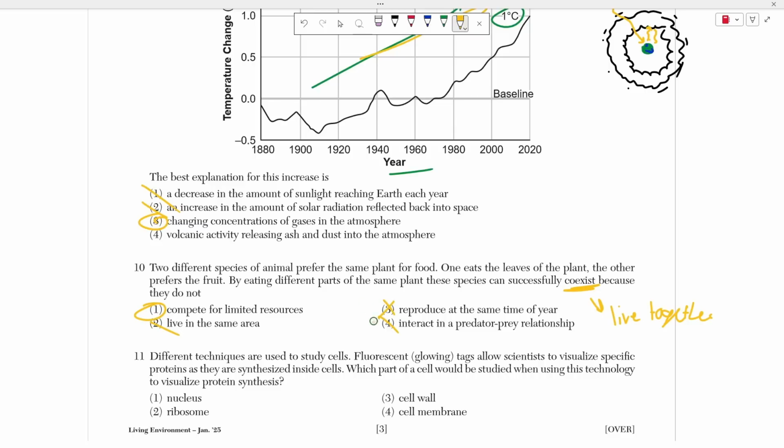And choice 3 doesn't really have to do anything. If they reproduce at the same time of year, if anything, that would increase their competition, because now all their offspring have to compete for more food, and there's a bigger strain and demand for food in that environment. But again, they don't compete for limited resources, right? The major reason why animals compete, or 2 species cannot coexist, is because they have the same food source. In this case, they have different food sources. One eats the leaves, the other eats the berries, so they're both okay with one another.